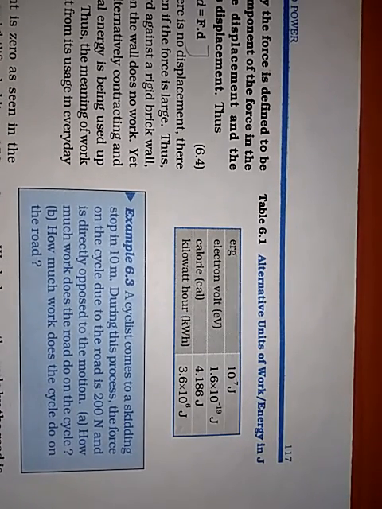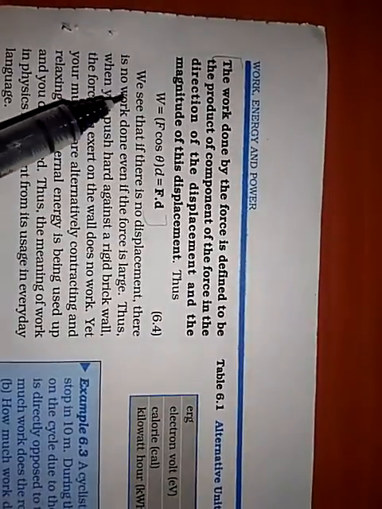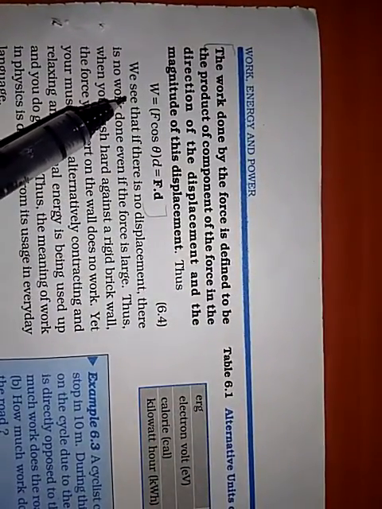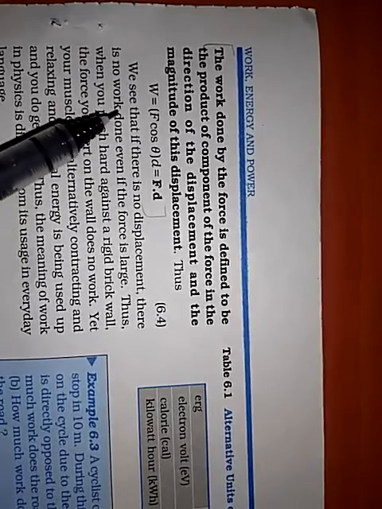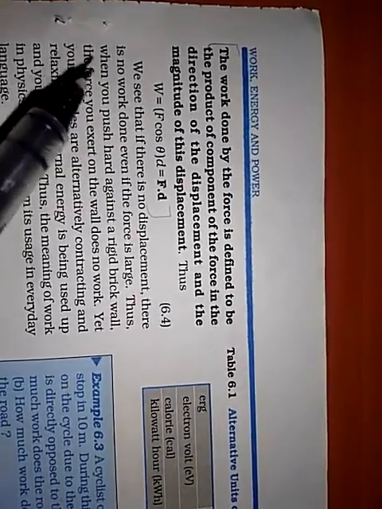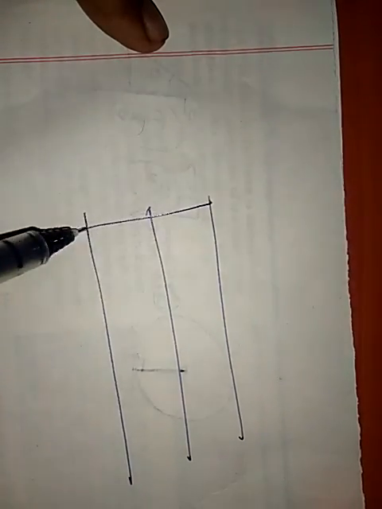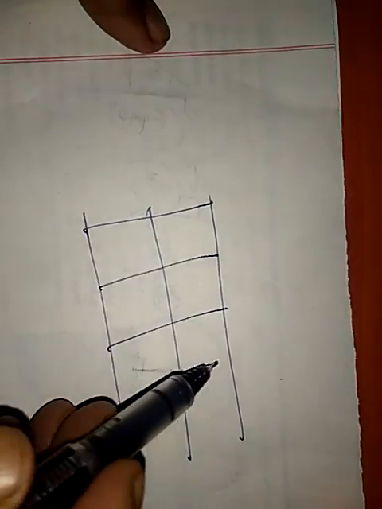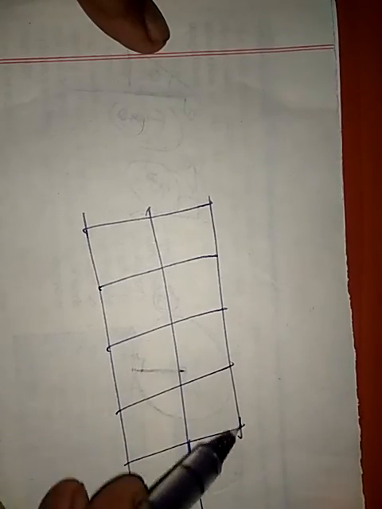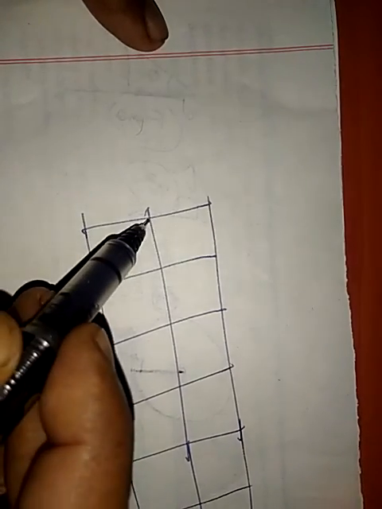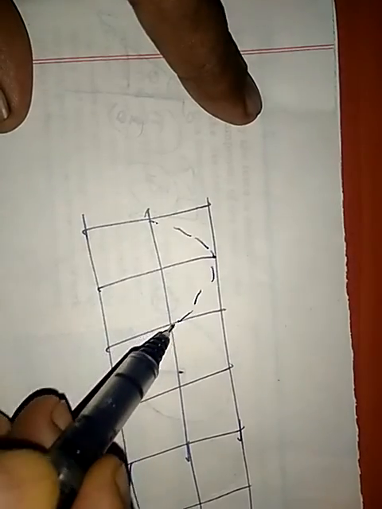That's all about work done and the interconnectivity between force and displacement and the angle involved in cos theta. Now I will try to draw the cosine waveform so that you can easily understand. The dotted line is the sine waveform.